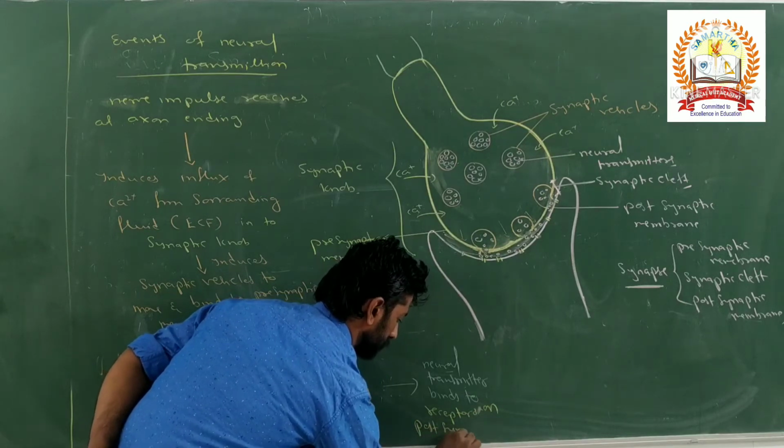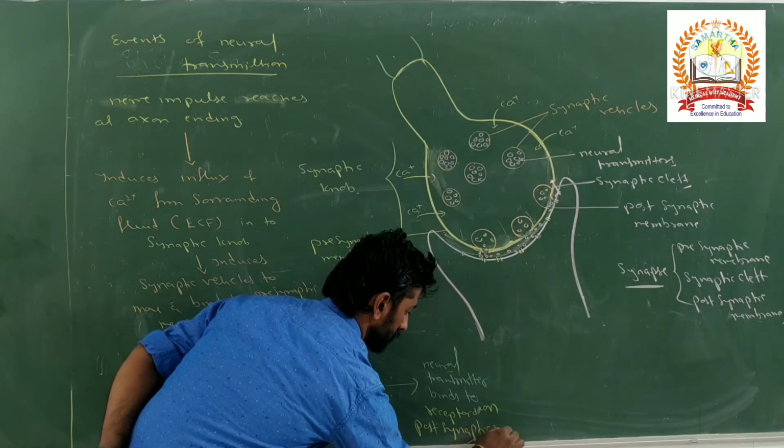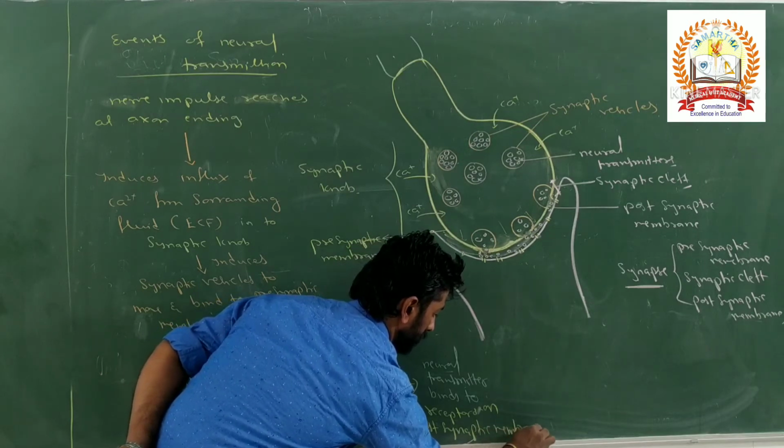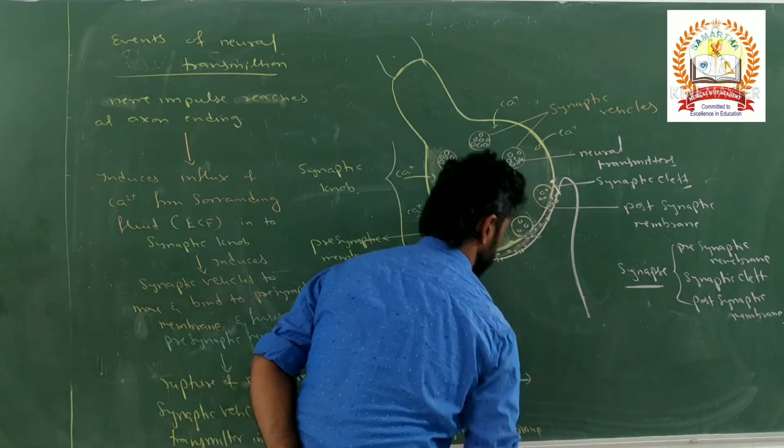So the neurotransmitter binds to receptors on the postsynaptic membrane. What happens here?